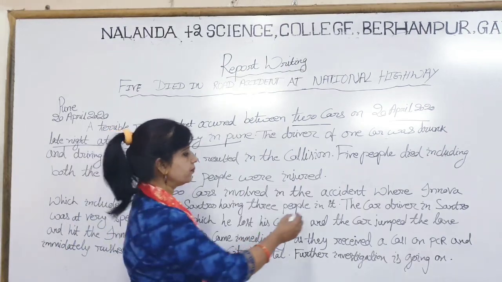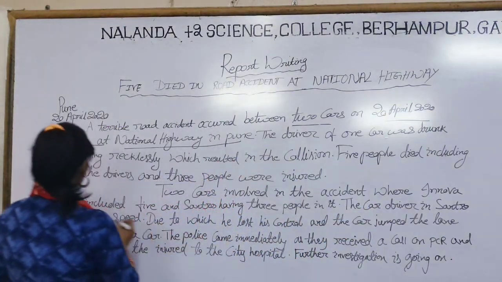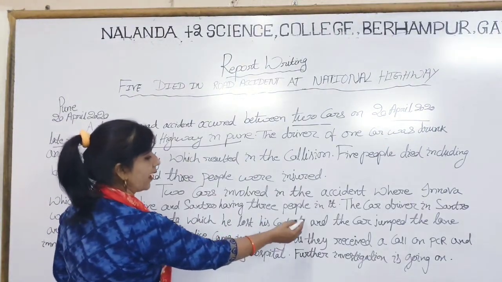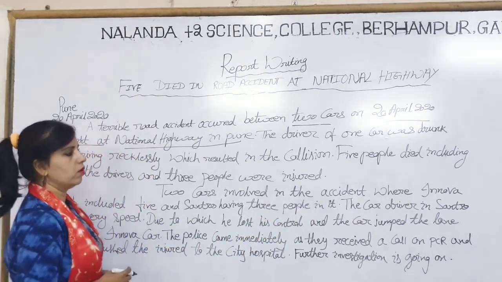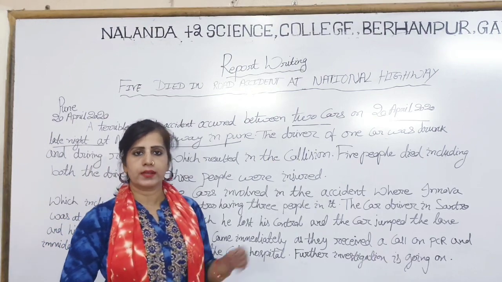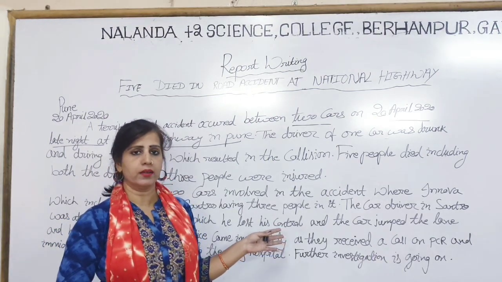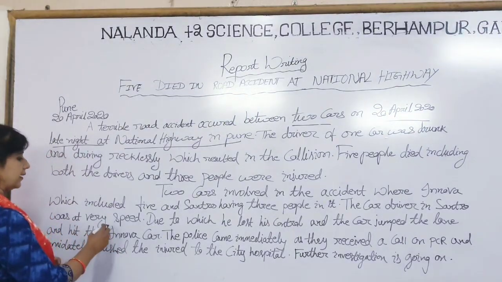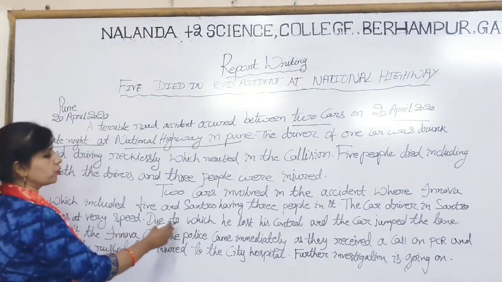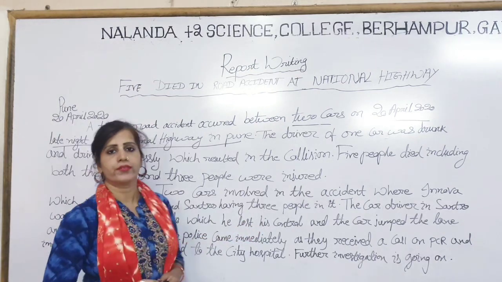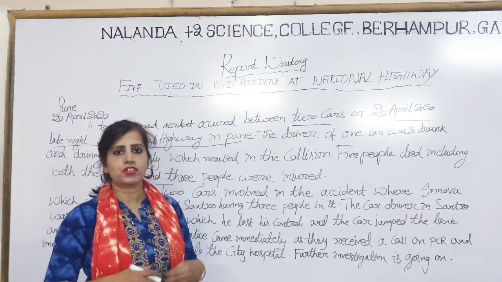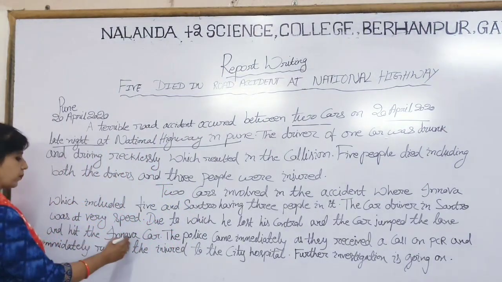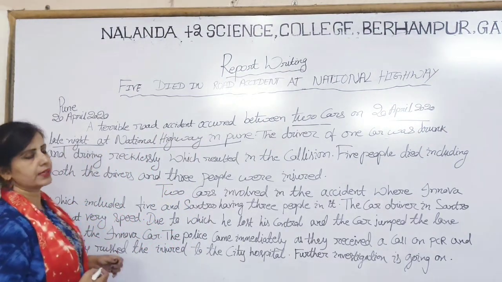Thereafter the car driver in the Santro was at very high speed, due to which he lost his control and the car jumped over the land. In the Santro, as I told you, the driver was totally drunk and his car was at very high speed, due to which he lost control over the car, and the car jumped and hit the Innova. In this way the accident took place.